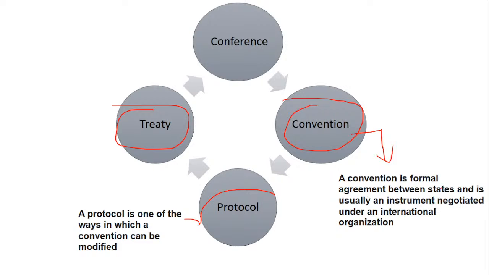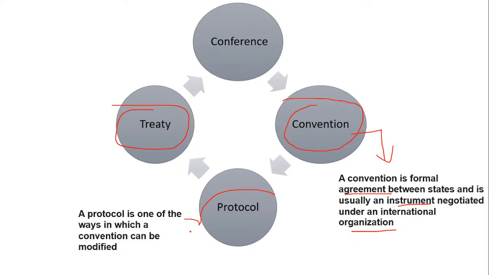So here, between the states, it is usually an instrument negotiated under an international organization. Instrument means that unless the clauses of the agreement are mutually accepted, they are negotiated. So it's like an instrument which will come to a conclusion with acceptance of both the parties who are going to sign it. That is your convention.